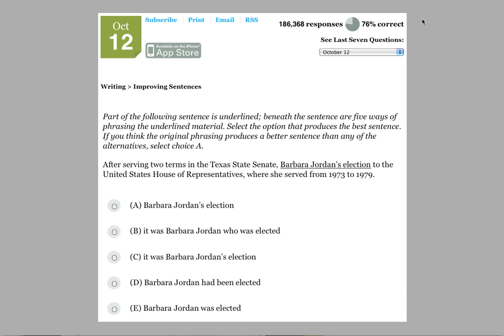Hi everyone, so we're here for the SAT question of the day for October 12th, 2011. 76% of students answered this one correctly, and it's a writing question in the improving sentences. So let's go ahead and read it.